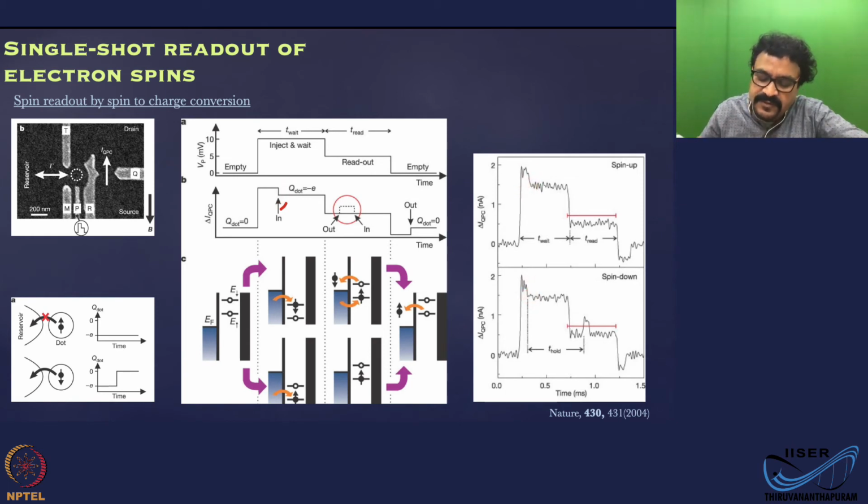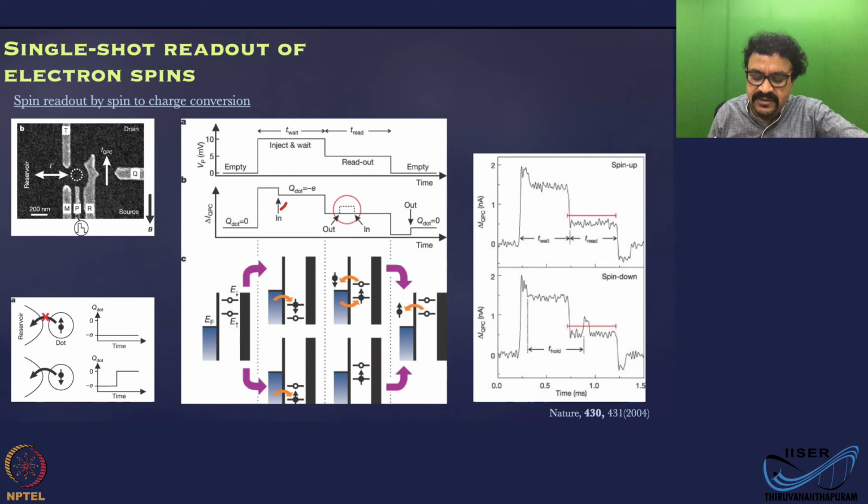This signals the filling of the dot. Whether this level or this level, the quantum point contact cannot distinguish, because it just detects the charge. So either charge is in this state or charge is in this state. So you have charge on. Now what you do is you wait some time so that you give enough time to get it filled.